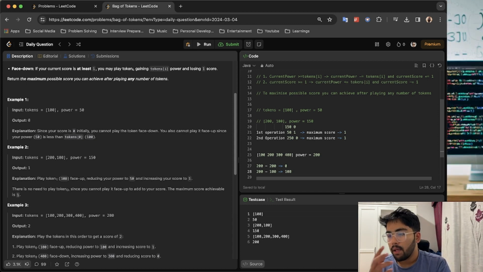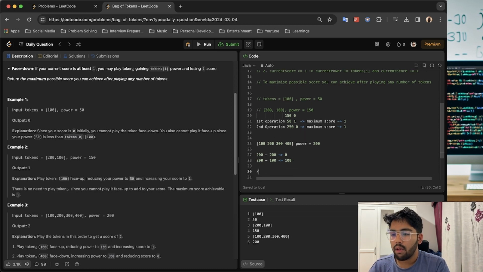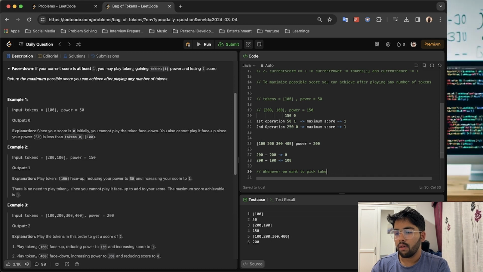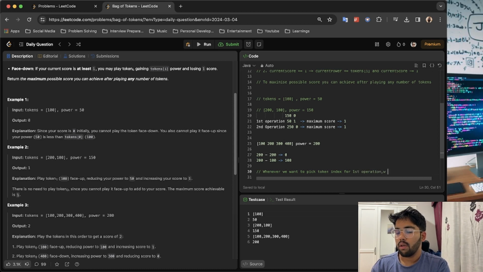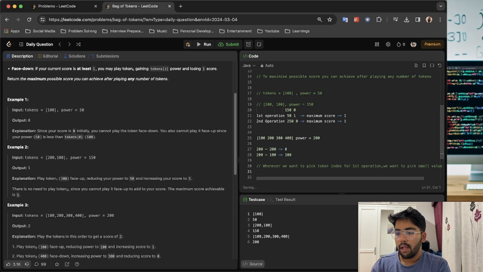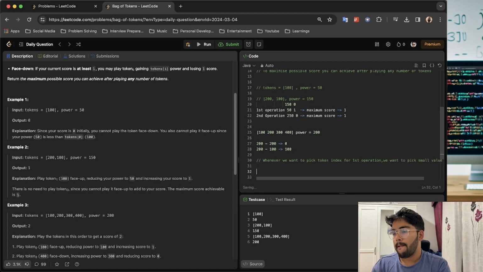Okay, I think that makes things clearer: whenever we want to pick a token index for the first operation, we want to pick a small value. I think that much is clear.